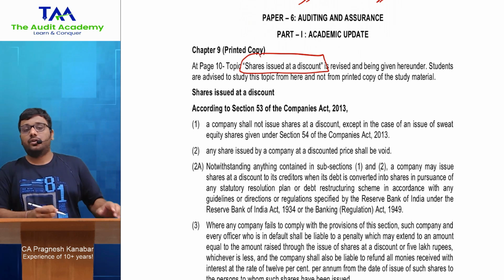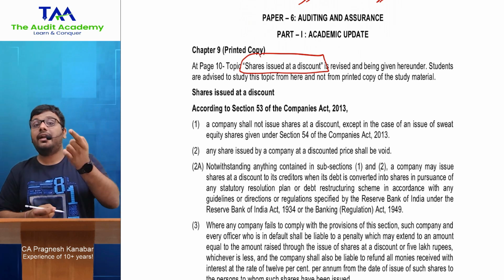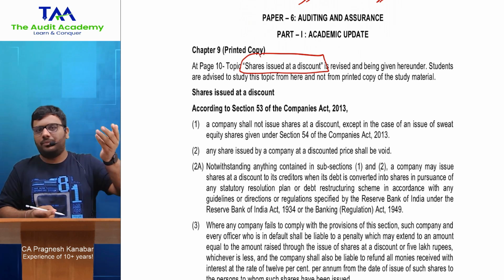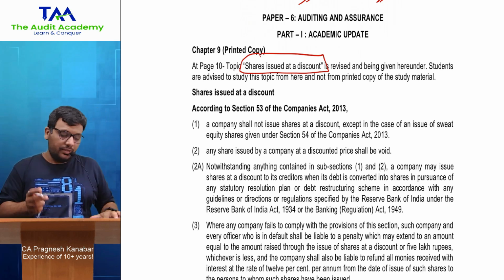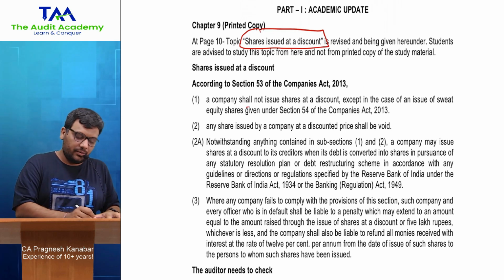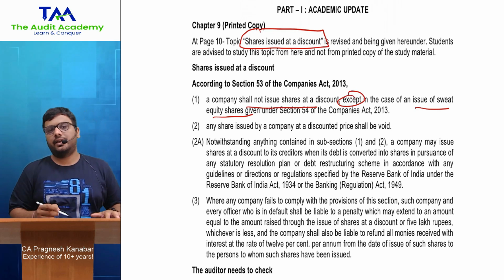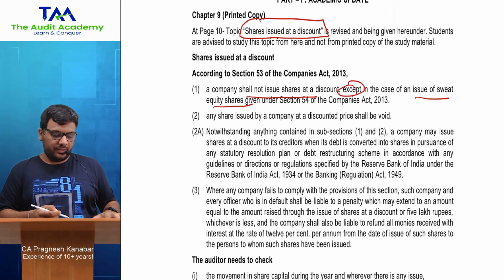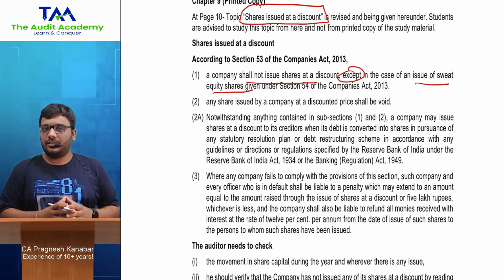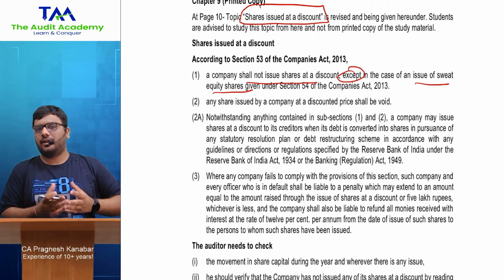All right. So if the company wants to issue shares at a discount, normally a company issues shares at a premium, but if a company wants to issue shares at a discount, the general rule is that it is not allowed except in the case of sweat equity shares, you know, which are given to the employees. Sweat equity shares, in that case shares can be issued at a discount, otherwise it cannot be issued at a discount.